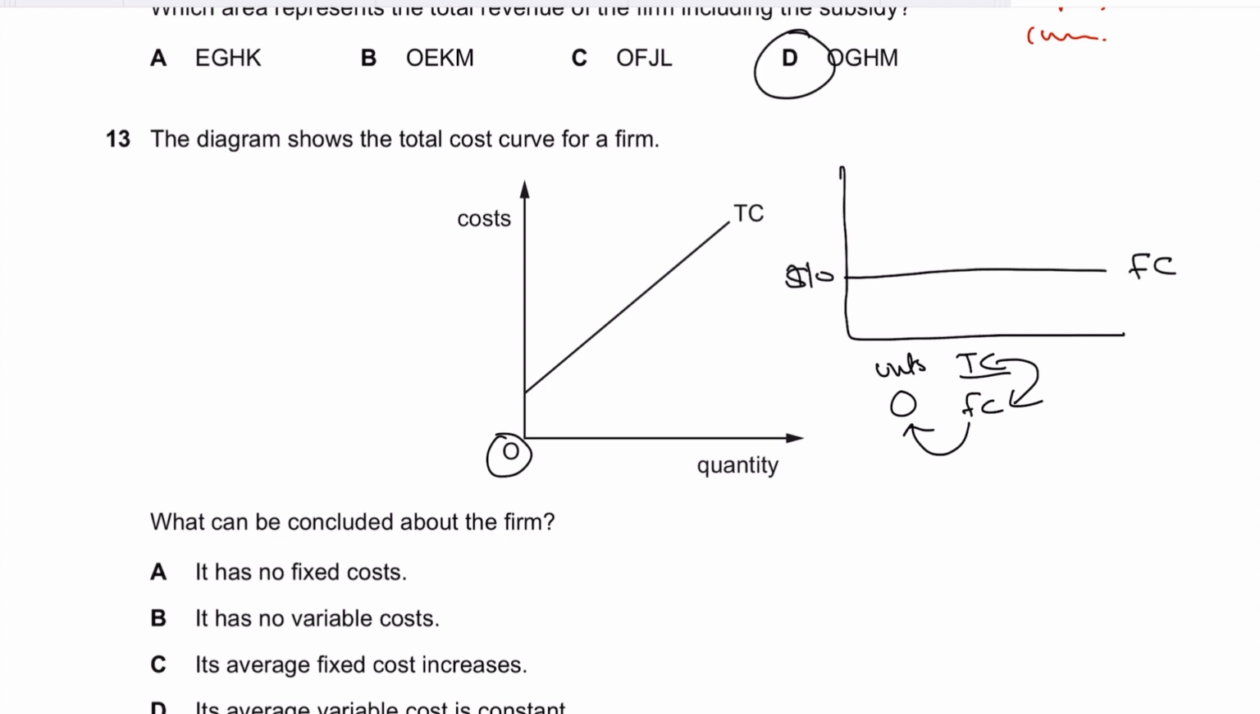So what can be concluded about the firm? It has no fixed cost. No, it has a fixed cost. It has no variable cost. Obviously it has a variable cost, because total costs are rising, which means that if you're producing more and more units, your total cost is upward sloping. It means that the variable cost is incurred. It has average fixed cost. No, this is not the answer as well, because average fixed cost falls. Its average variable cost is constant. Yes, this is the answer.